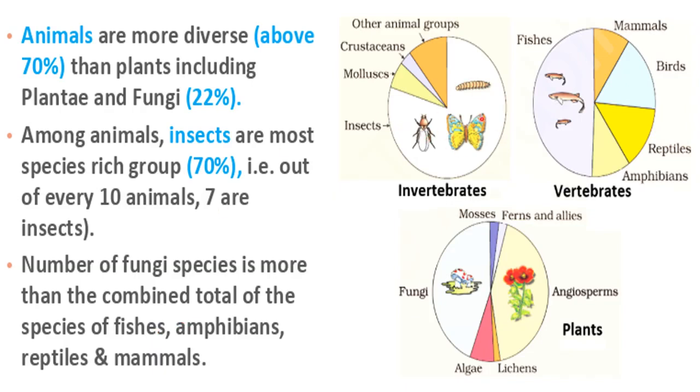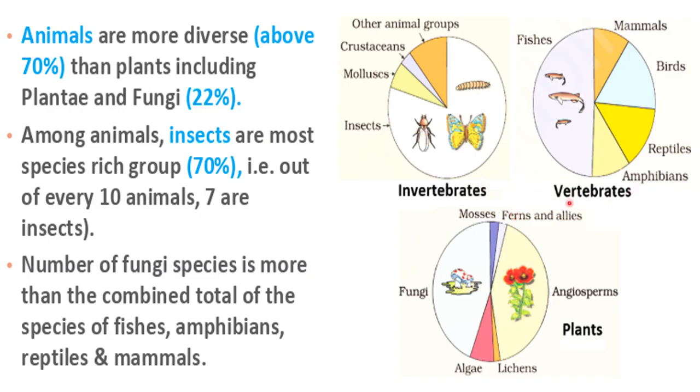Now with the help of these pie charts, you can understand the biodiversity. This one is for invertebrate diversity. Here you can see this whole area is showing the diversity in insects. Different species of insects are shown here, right? So you can compare this area with this area. These are all mollusks, crustaceans and other animal groups, right? But insects show a bigger area. So you can say insect is the most diverse group here, right?